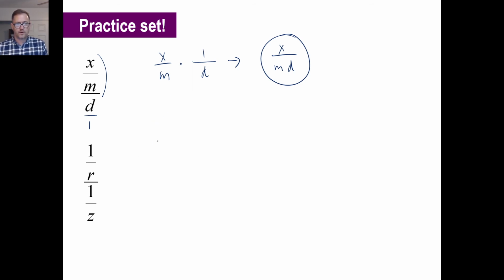Okay, 1 over r, we can just rewrite it like this, 1 over r times, and then instead of this, we're dividing, so we're going to go z over 1 this time. So we have 1 times z is z, r times 1 is r, and that is it. That's all there is to it. Okay, pause it and try c.